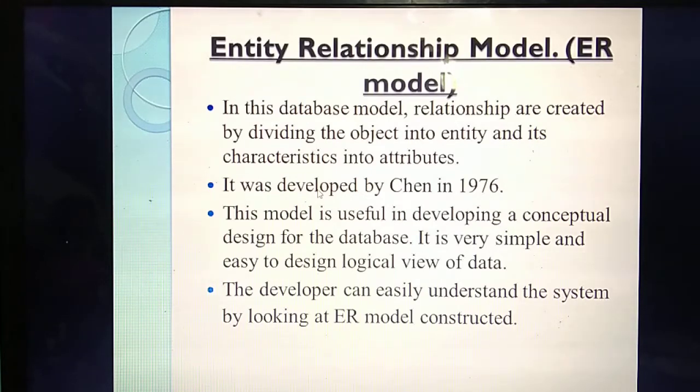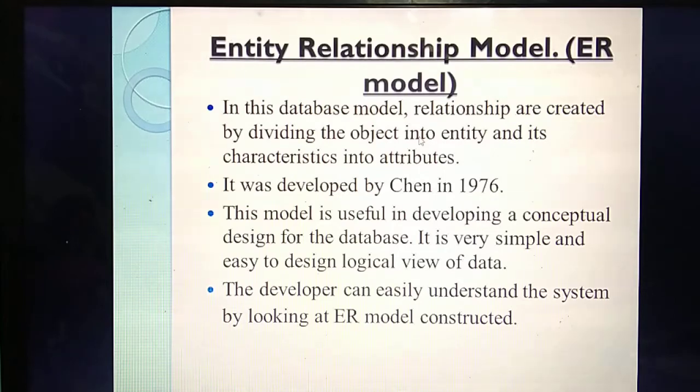What is the short form of entity relationship? ER model. Okay. So here, the name itself has relationship. You are going to create relationships among the objects or data. Listen, the important thing: you are going to divide an object into entities. What's the other name of object? Entities. Very, very important.